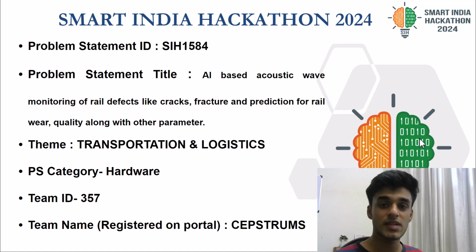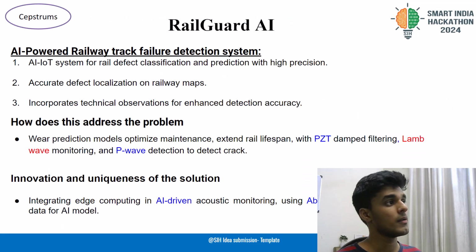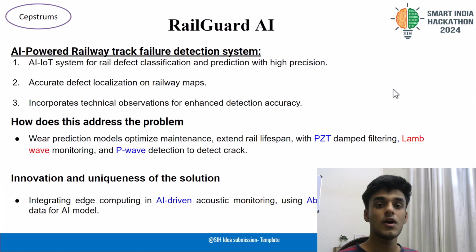The problem statement that we decided to solve is AI-based acoustic wave monitoring for rail defects like cracks and fractures, and prediction of rail wear and tear. And the solution that we propose for this problem statement is RailGuard AI, an AI-powered railway track failure detection system. So without any further delay, let me give you a brief overview of our solution.